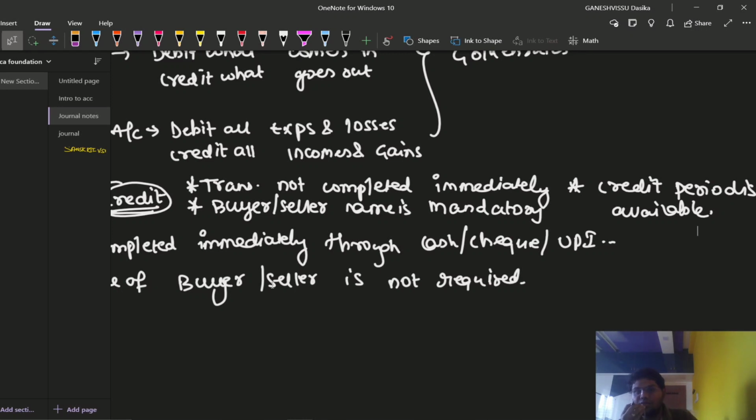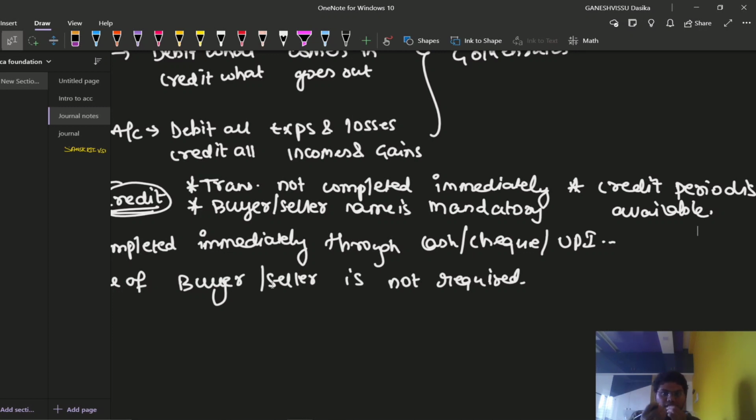But one of the characteristics of a credit transaction is what? The transaction is not completed immediately. Okay. Then what I would like to mention here is that a credit period is available. I have said that we are providing 30 days to receive the amount, or to pay the amount to the vendor from whom we purchase goods, or to the customer to whom we sell goods. We will be sending the goods, right? Thereby we are going to receive the amount after 1 month. That 30 days, 1 month, is the credit period.